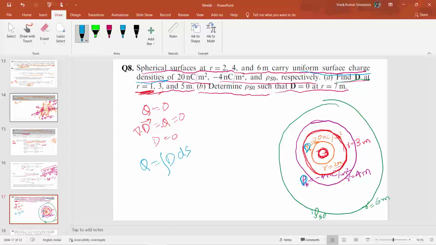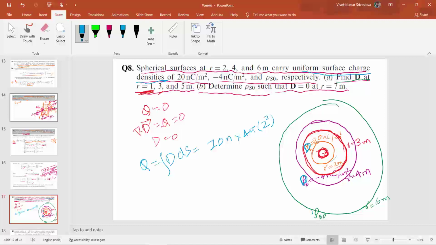So this will be equal to 20 nano coulomb per meter square into 4 pi into radius 2 square. So this much charge will be present on this surface.